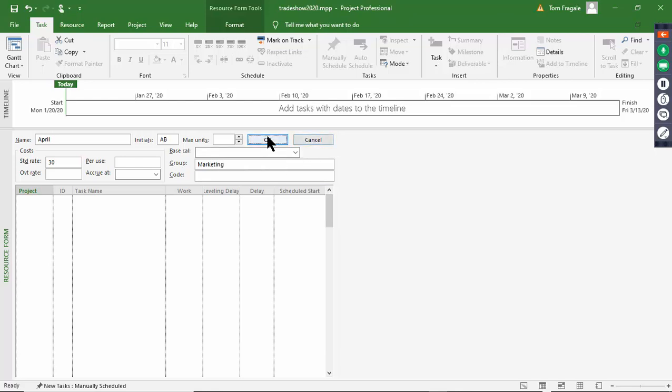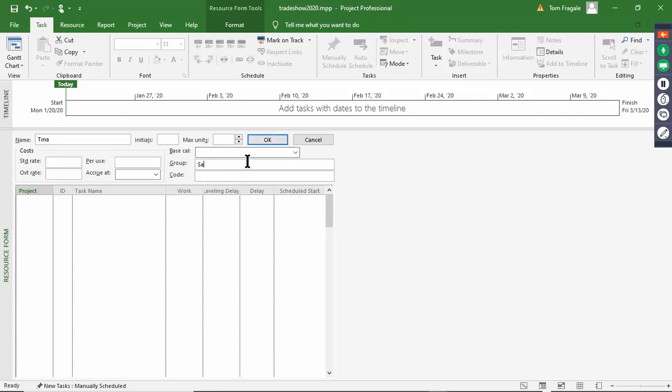Okay, good. So I'm just adding some of these people, and then we're going to assign these people to the tasks. So you can see setting up your project might take a little time, of course, between setting up your tasks and setting up your resources. So let's say Tina is in sales. Let's say she's going to be on commission.